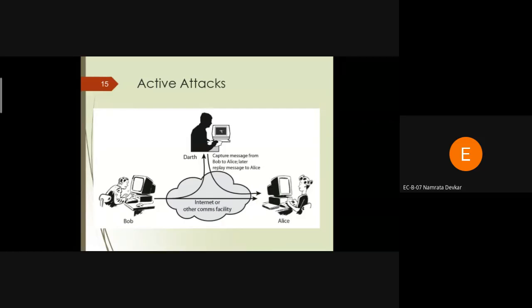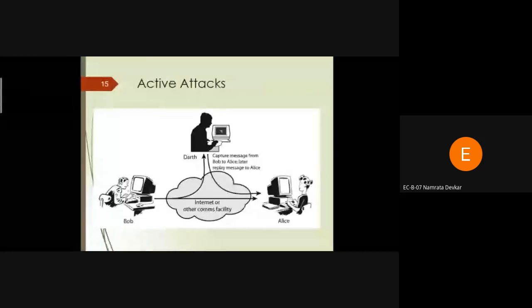Okay, and in active attacks, the third person can read the message as well as reply to the next person. So, understood the two types of attack. In a passive attack, the third person can only read the content of messages.